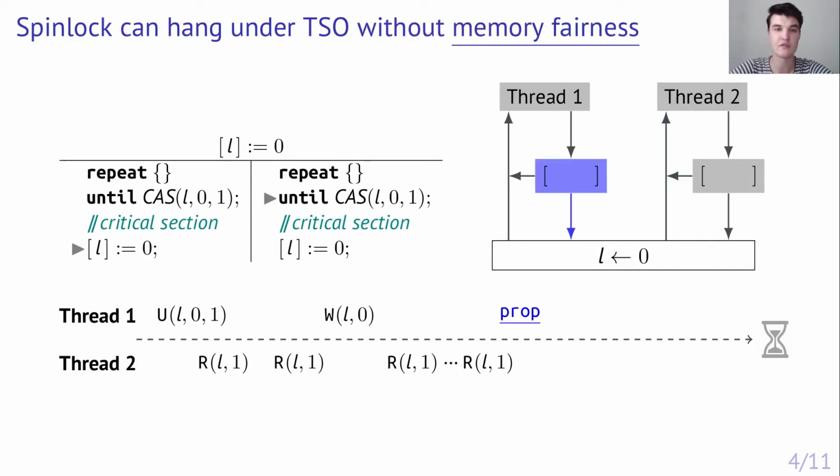With this condition, the second thread will eventually read the latest write of 0 and proceed, similarly operating with its buffer and propagating its content at some point. This additional requirement for the buffered writes eventually propagating to memory resembles the one for the threads eventually being scheduled. That's why we call this condition memory fairness, similar to thread fairness.